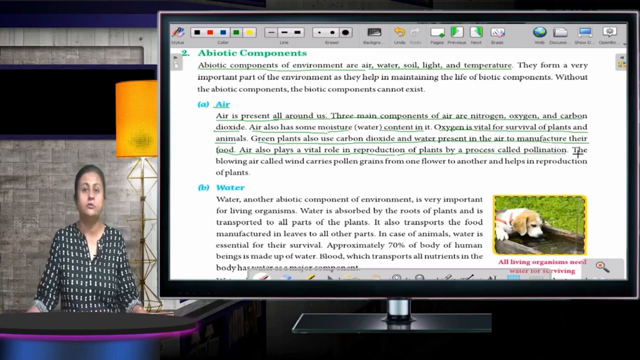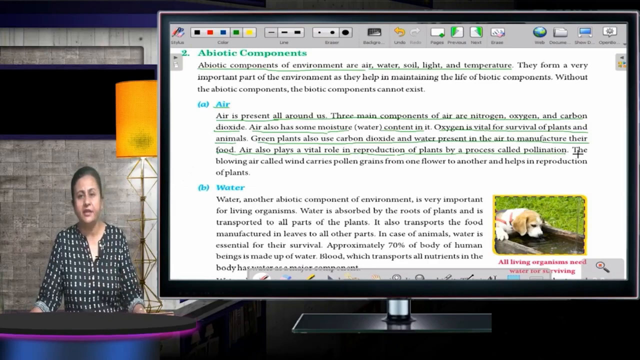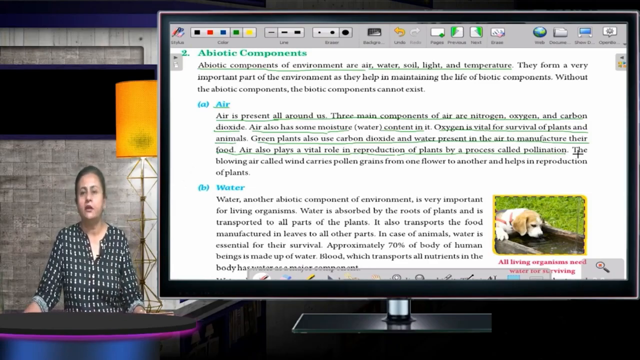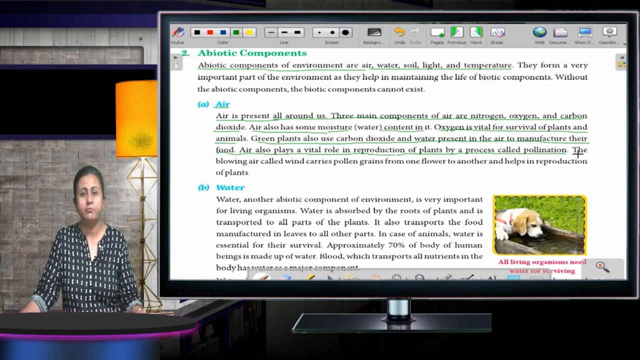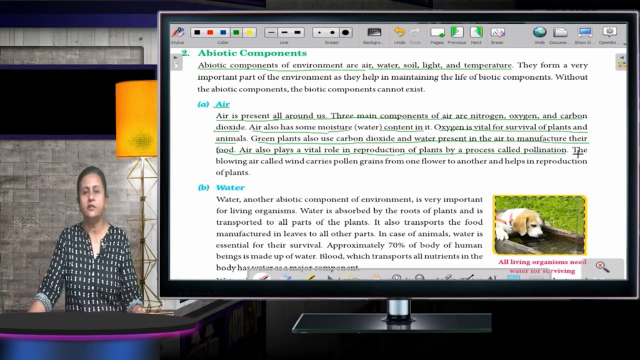You cannot see air, you can just feel air. Air has got many gases. Oxygen is a very important gas which is present in the air, due to which all the living organisms are able to survive. Okay, now the next one is water.